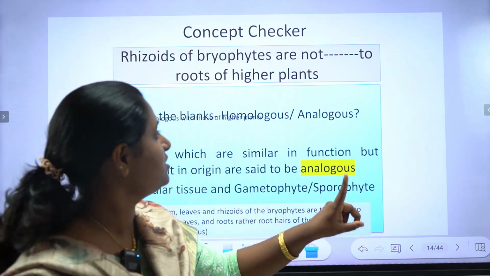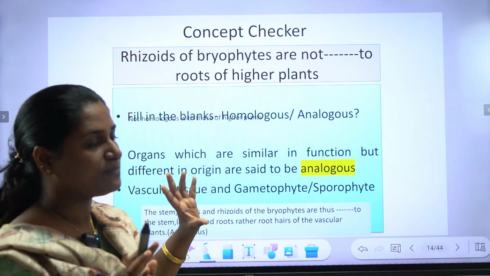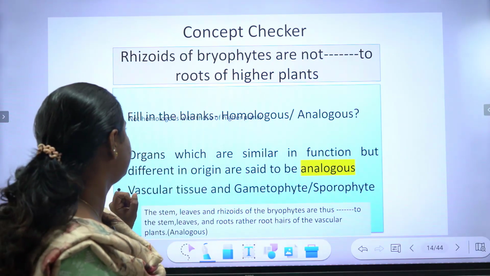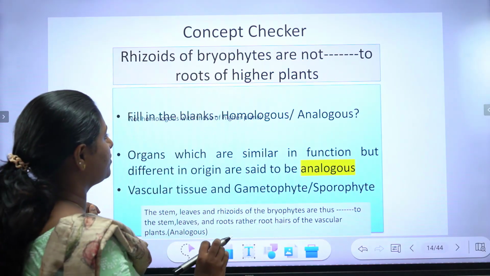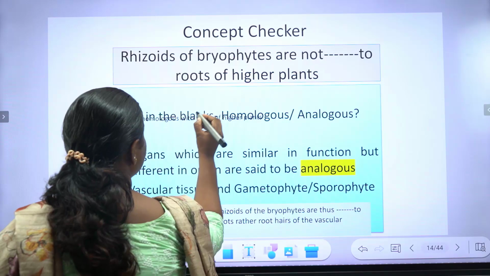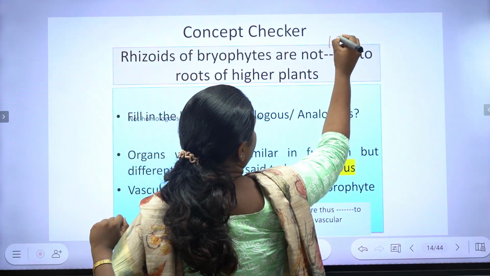Rhizoids of bryophytes are not homologous or analogous to the roots of higher plants. Question, listen carefully. Fill in the blanks. Are not homologous to the roots of higher plants. Are not homologous.